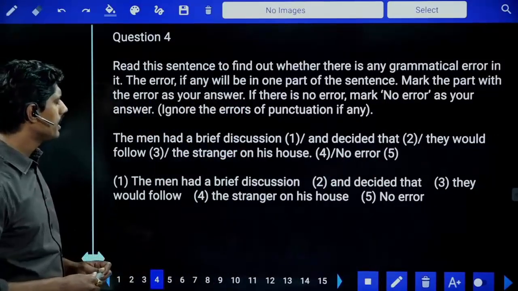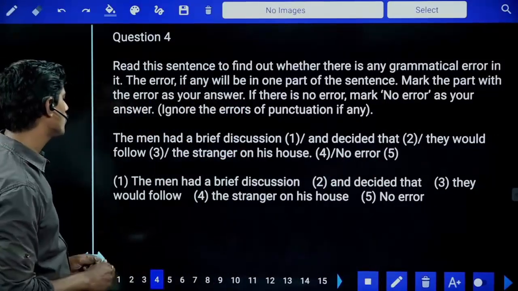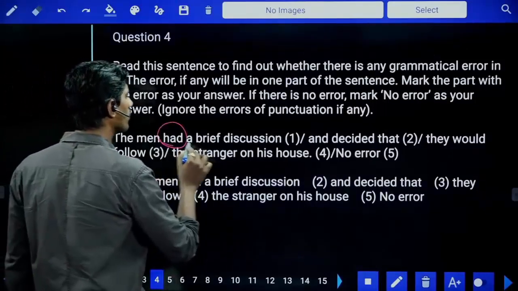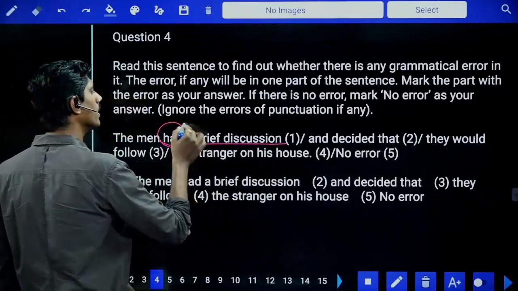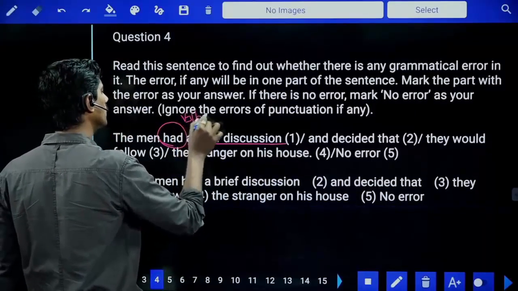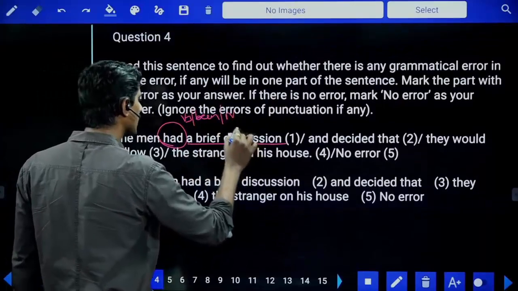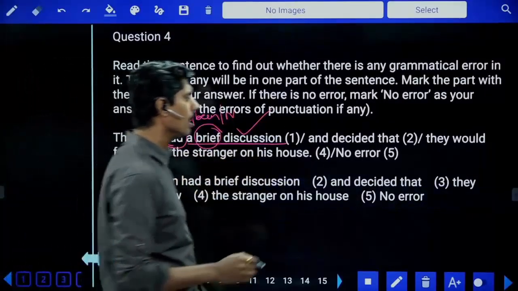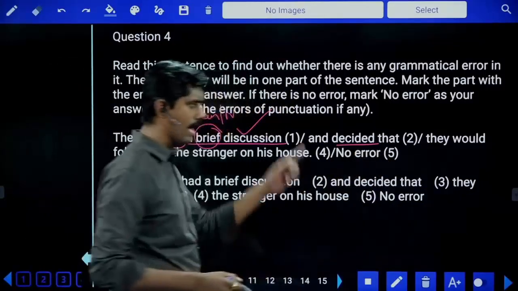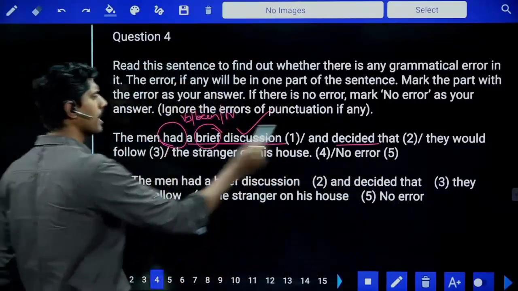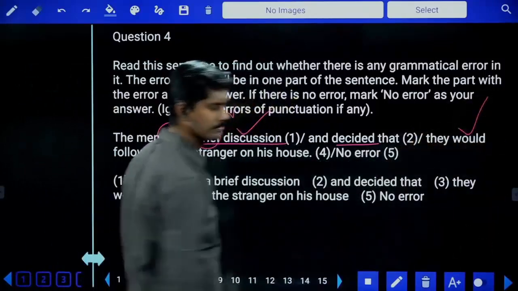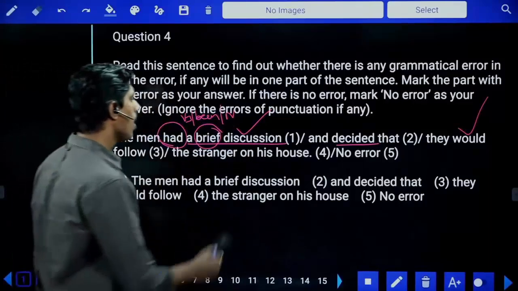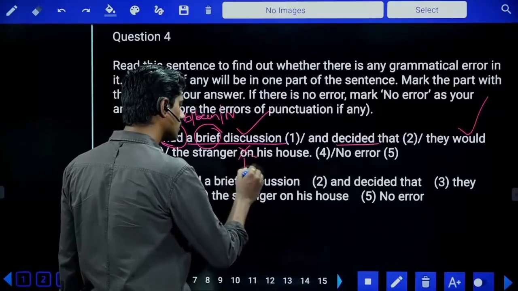The men had a brief discussion and decided that they would follow the stranger on his house. So the men had a brief discussion. After have, has, had, we can keep V3 or been or noun. Now what is taken here? Noun is taken, adjective correct. The men had a discussion and they decided that they would. Already past, so would is absolutely correct. It is in the indirect speech. They would follow the stranger on his house, wrong, to his house.